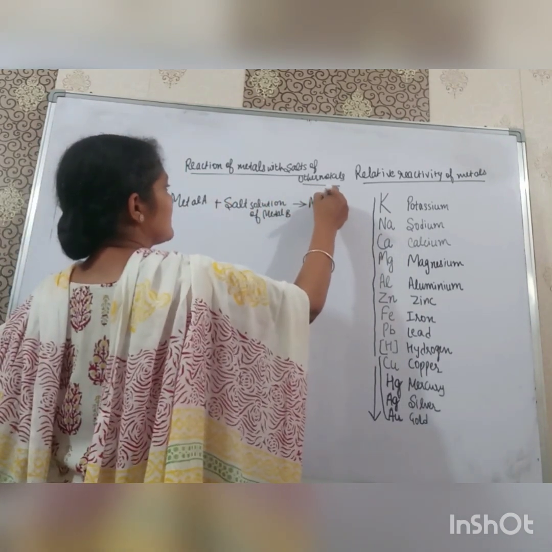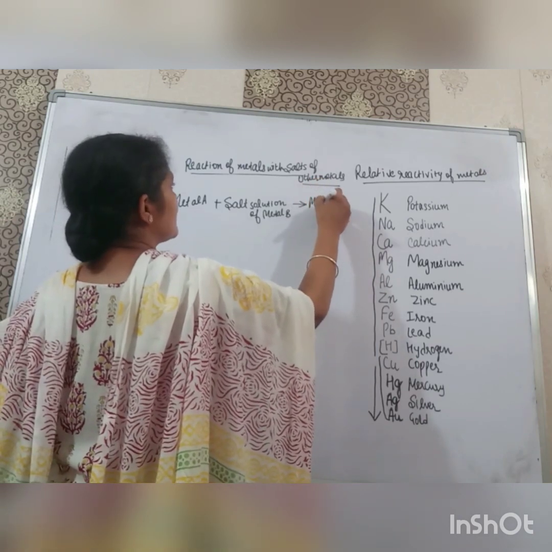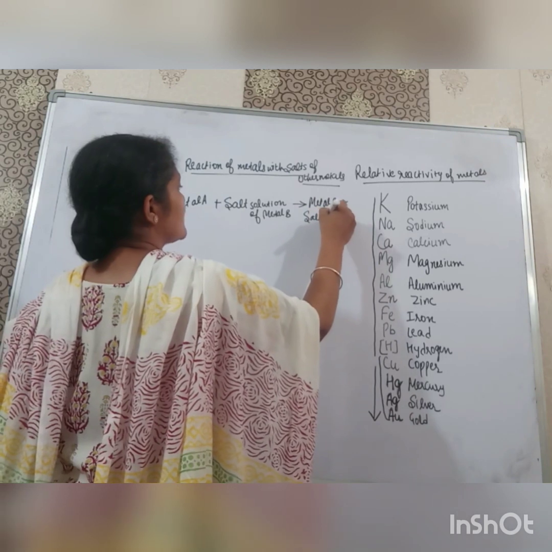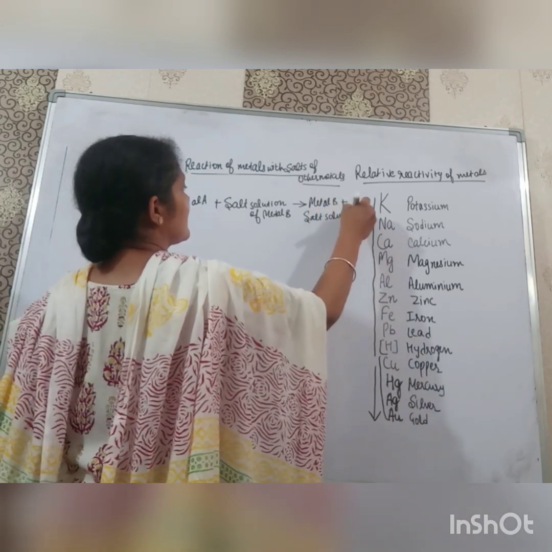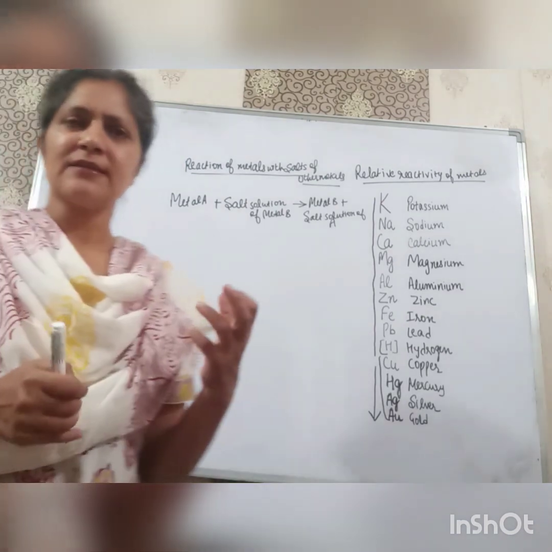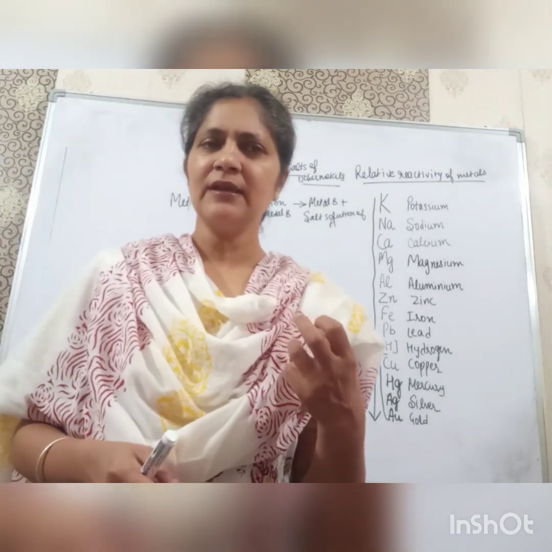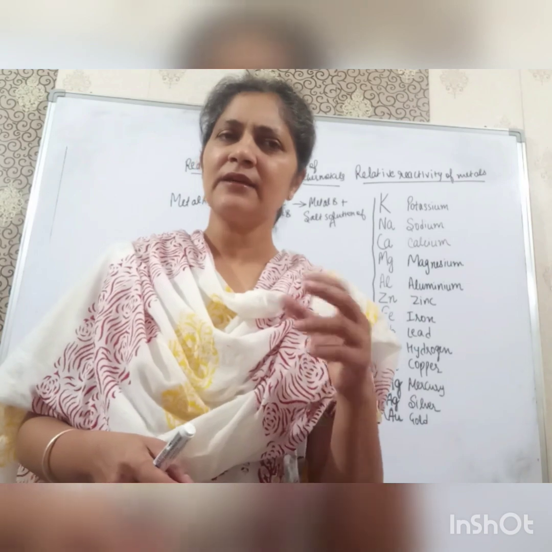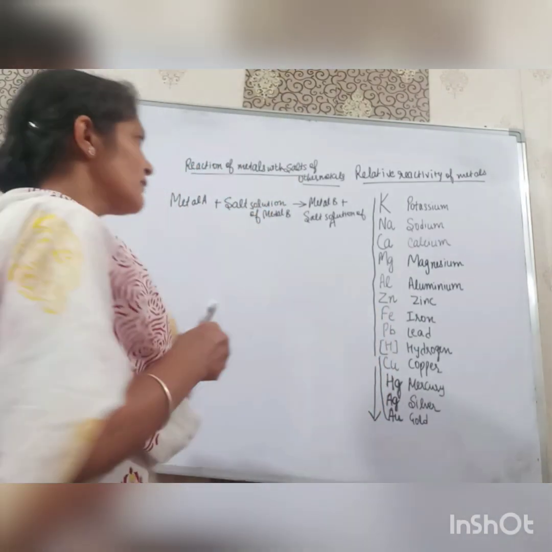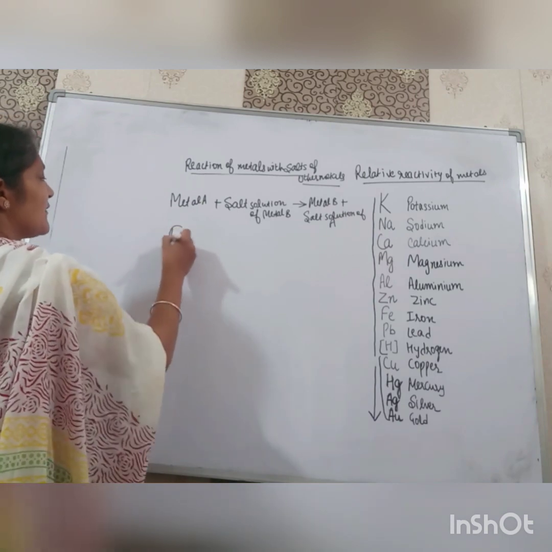It becomes metal B plus salt solution of A. The more reactive metal always displaces the less reactive metal, and this reaction is known as a displacement reaction, which we have discussed earlier.